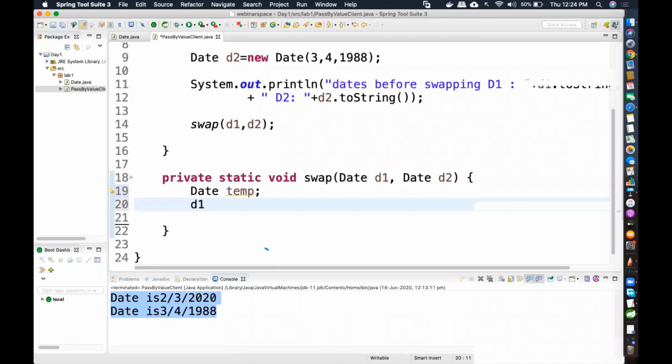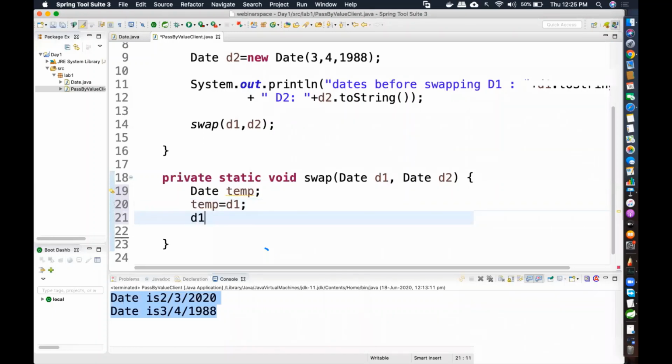Yes, very good, Abhinav. So d1, whatever is inside, what should you do? Can you tell me what steps I should do? How do I swap using a third variable? In temp I'm going to store d1, is this correct?